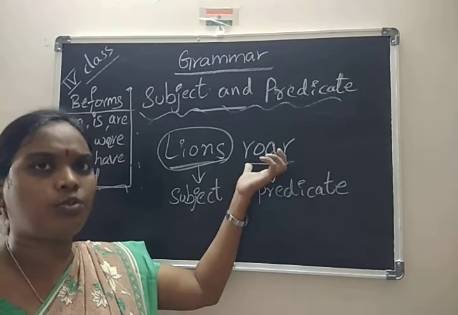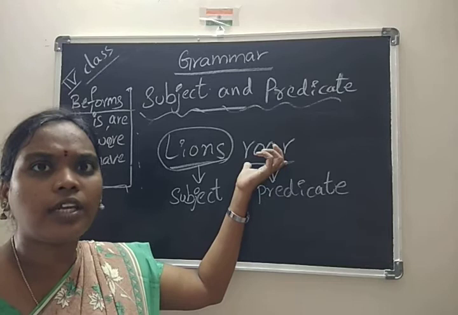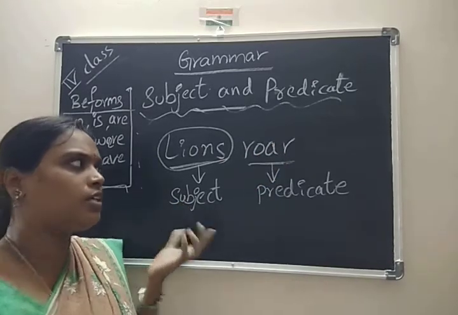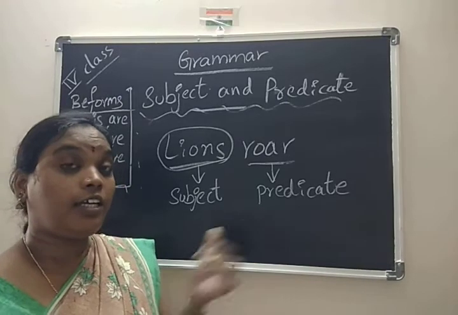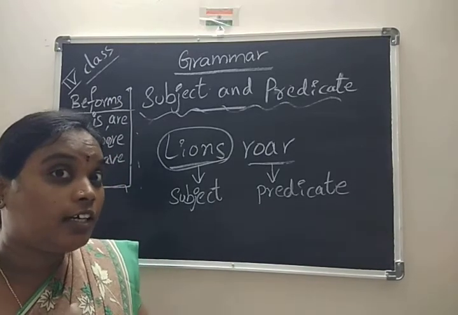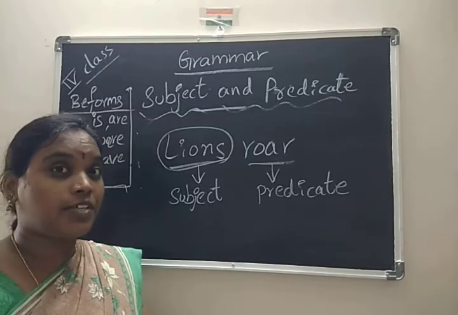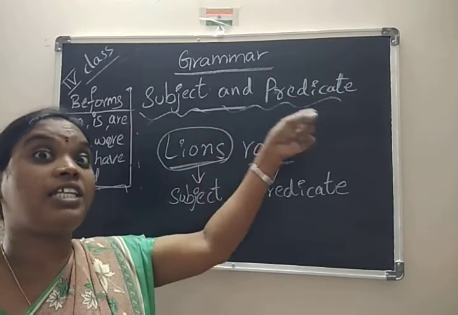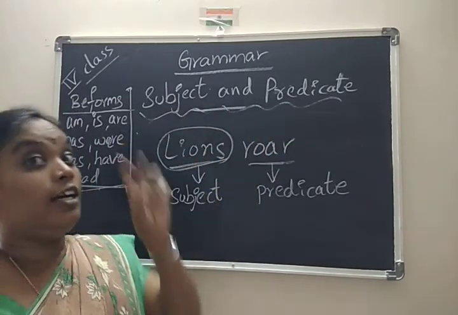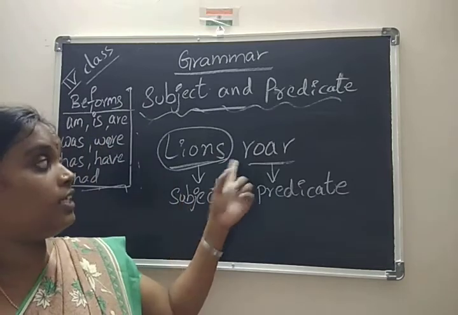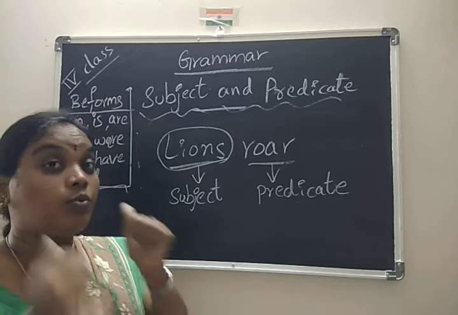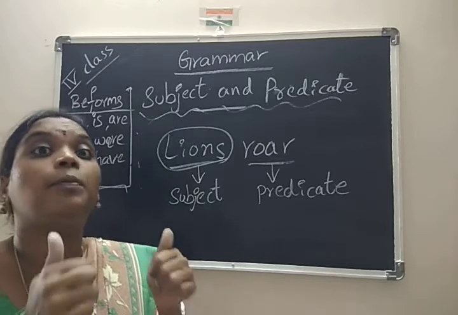Who made noise like that? Roaring, by lions only, no? So lions is a subject. Roar is a predicate. Here you can understand the difference between the previous sentence and this one. What I wrote before, "I am teaching," has a helping verb and a main verb. But here, directly the main verb. So a verb is a must in the predicate.